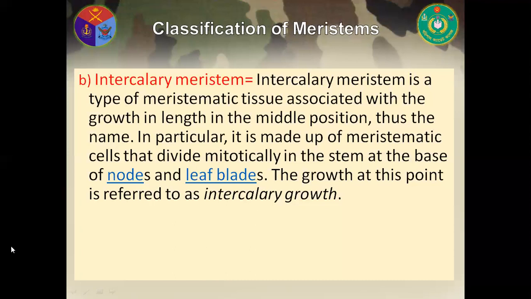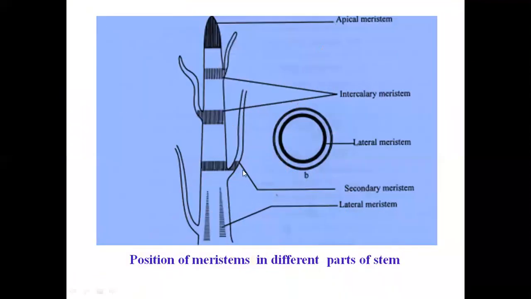Now, look at this figure, my dear cadets: position of meristem in different parts of the stem. At the apex, through the tip of the stem, the apical meristem, then intercalary meristem, and secondary meristem and lateral meristem.